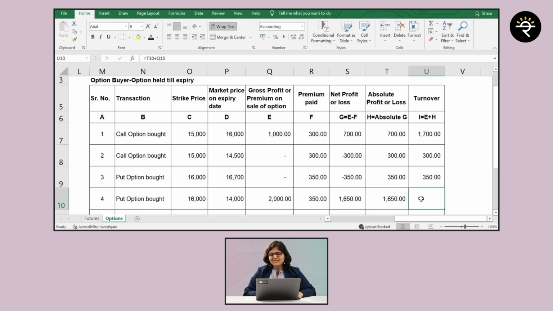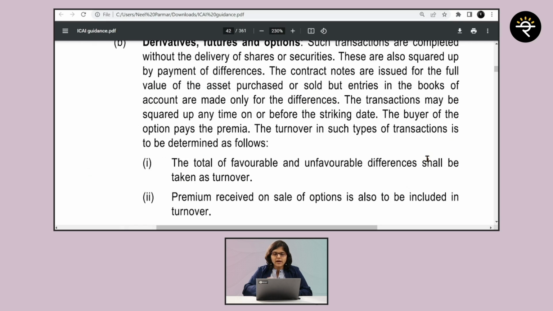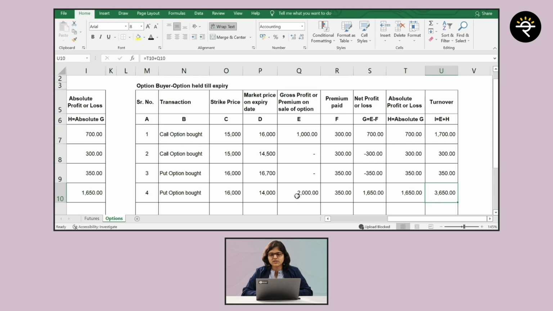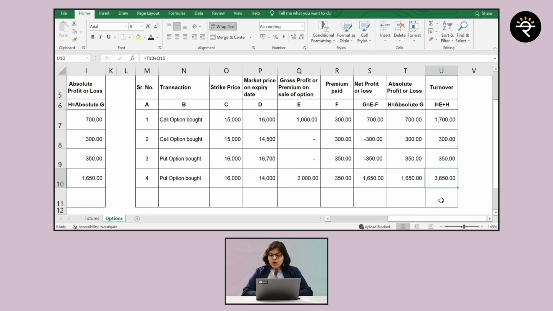Now, what is turnover? Turnover is nothing but absolute profit or loss plus premium received on sale of option. So it's going to come up as 1,650 plus 2,000. So this is going to come up to 3,650. I know many people might feel that, arey, you're taking this double and all that. But believe it or not, this is proper. If you look into these points very carefully in the guidance note, you will understand that the interpretation is absolutely correct.